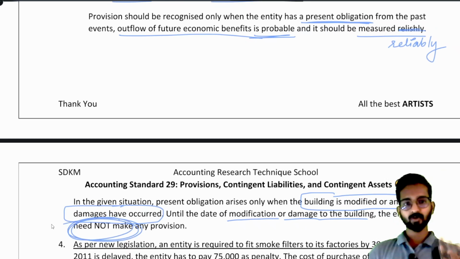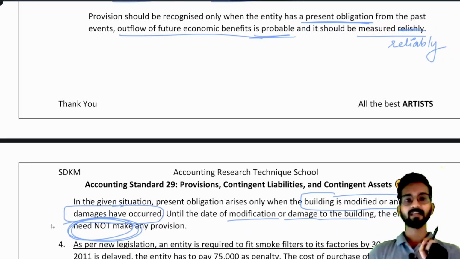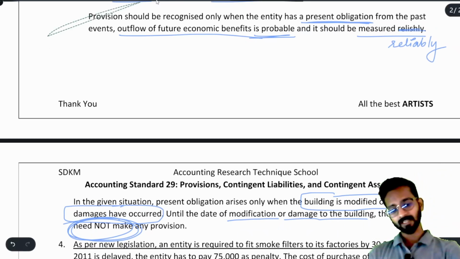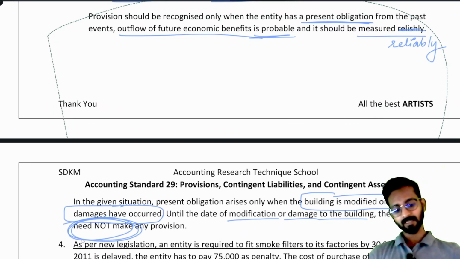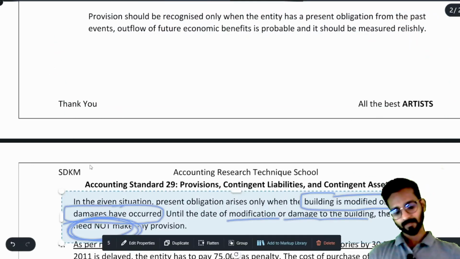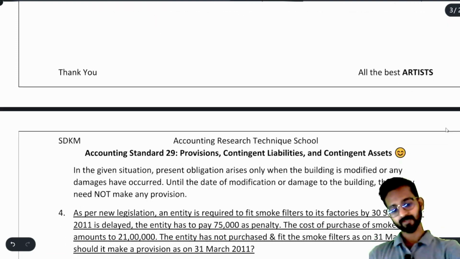Arey bhai, when no expense has happened, when no damage has happened, then I have no obligation. If there is no obligation, I will not spend any money. If I am not spending any money, there is no outflow of resources. If there is no outflow of resources, it means there is no need of provision. Understood? It is just a cycle. If you can understand how it connects, you just have to connect the definition. After connecting the definition, it becomes very easy to decide whether we will be creating a provision or not.